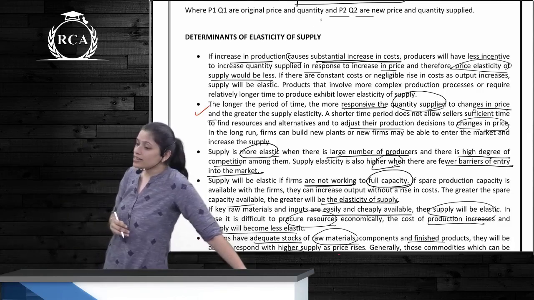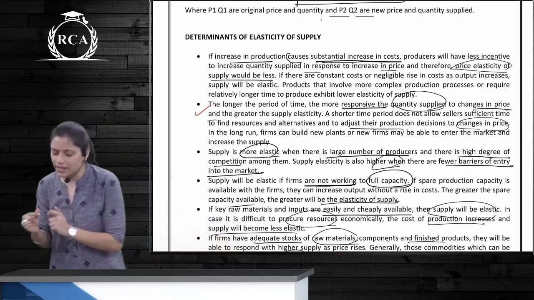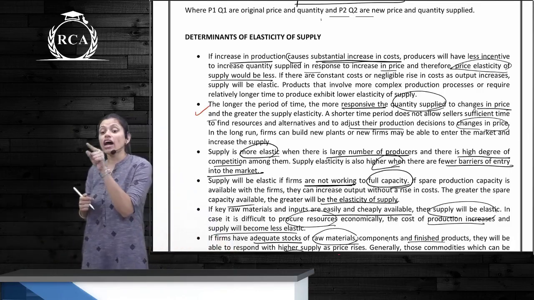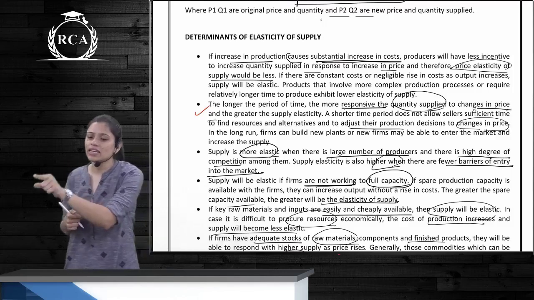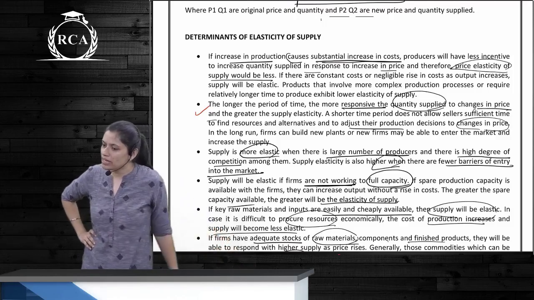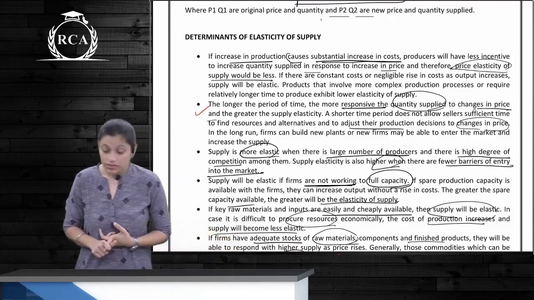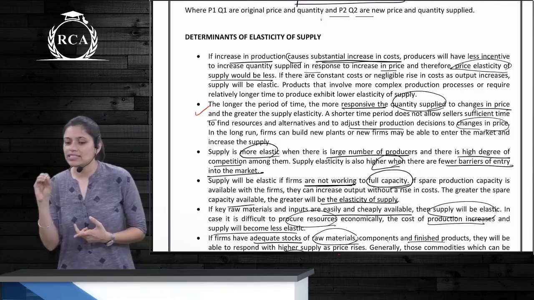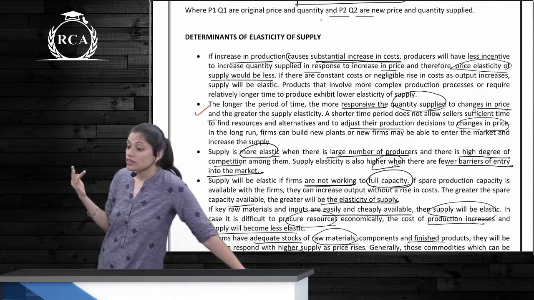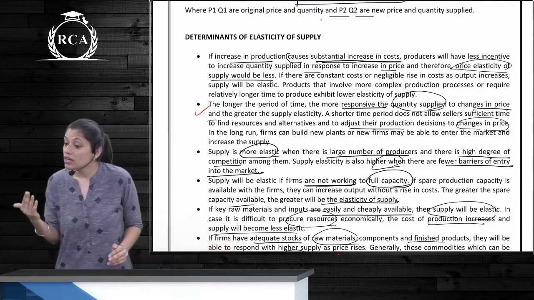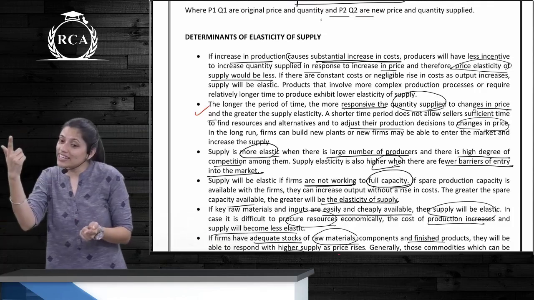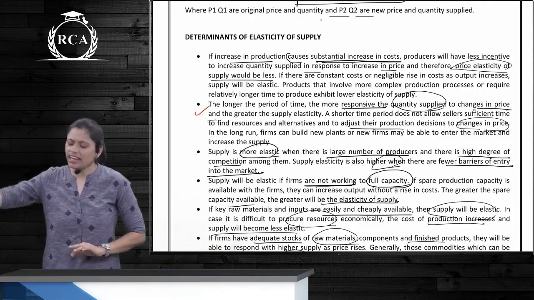Next, the greater the spare capacity, the greater will be the elasticity of supply. Why? You can increase the output without a rise in cost. Next, if raw materials are cheaply and easily available, elasticity is higher. If it's difficult to procure raw materials, the cost of production increases, hence the elasticity goes down.